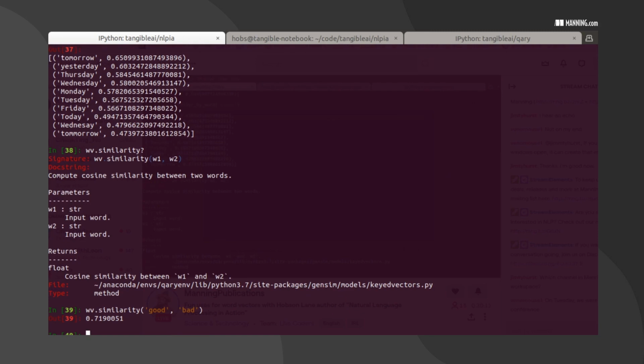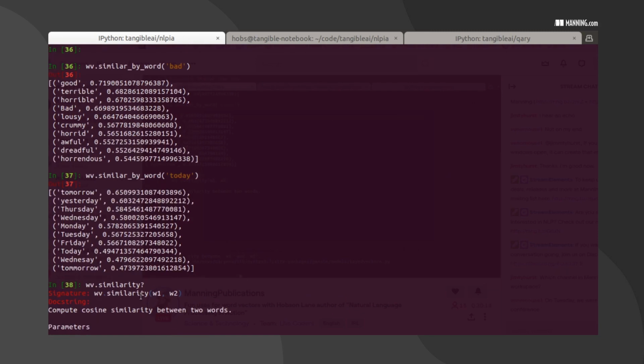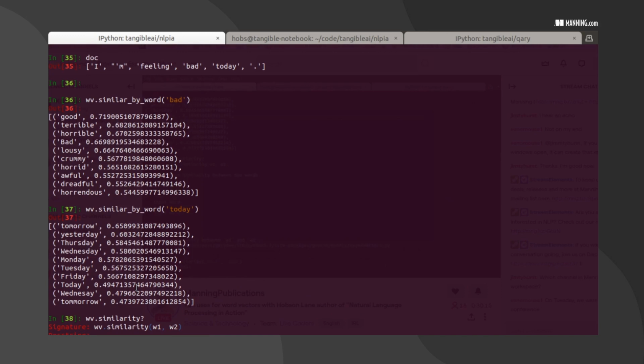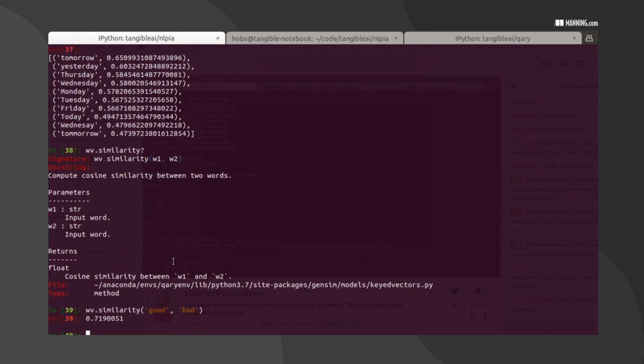Sounds good. I think that's what it showed earlier. Yeah, 0.719, 0.719, cool. So now we can just do that between good and all the or bad, and a list of words. Let's see if it'll do that. Probably not. So we will have to do it ourselves.